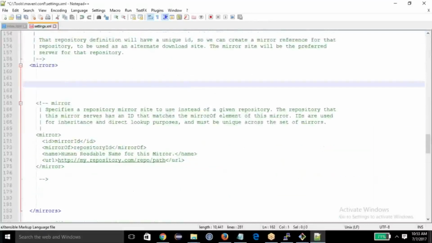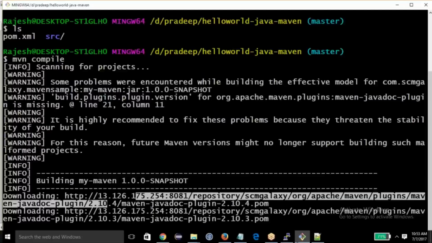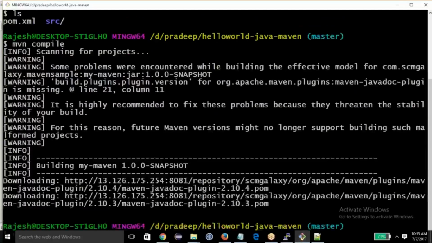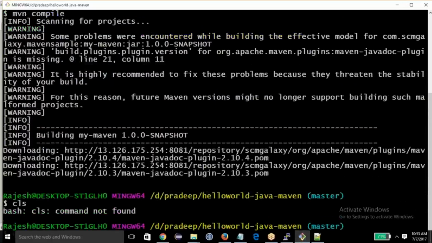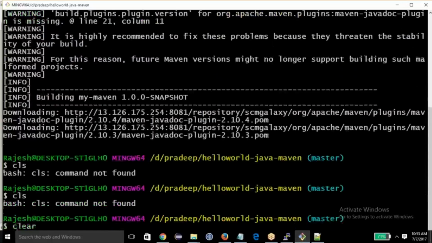I'll just remove the problem here. I'll come back to that, this is again a part of the demo, but after some time.